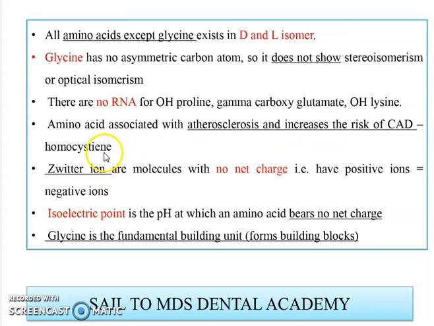That is homocysteine. What are Zwitter ions? They are molecules with no net charge. That means what? Positive charge equals negative charge. What is the isoelectric point? It is the pH at which an amino acid bears no net charge. And glycine is a very important amino acid because it is a fundamental building unit, known as a building block, because the body uses glycine to create other proteins.